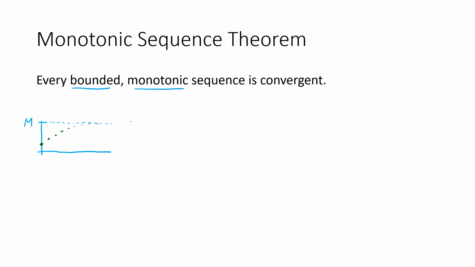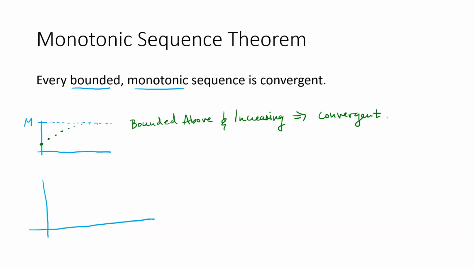Right? So we can be a little more specific here. If it's bounded above and increasing, then that would be also enough to say that it's convergent. Or similarly, I could do the other way around, supposing that it's bounded below.